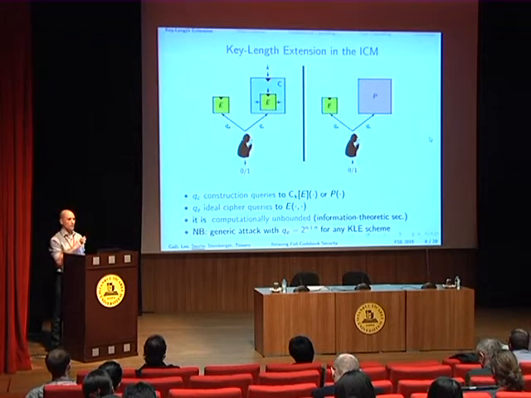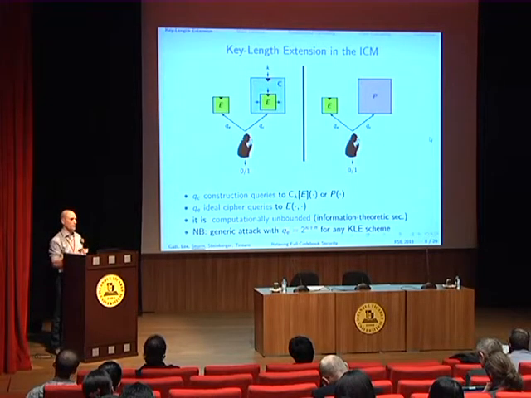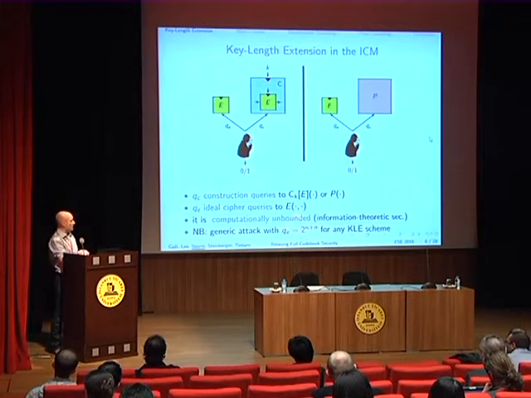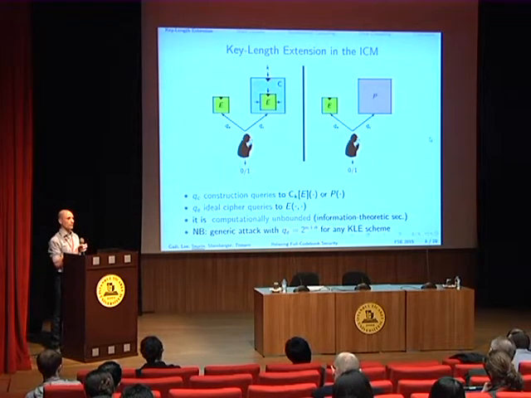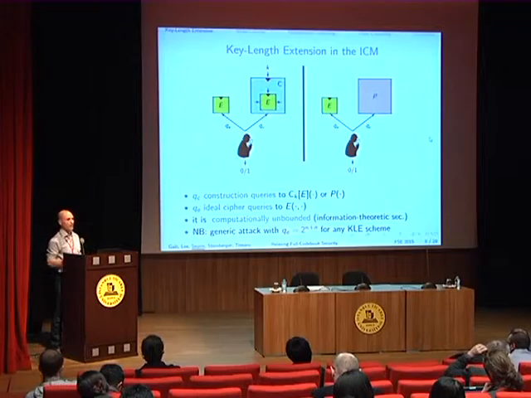And once you have all these queries, you can search the key of the construction exhaustively. This will be for free because we are in the information theoretic setting. So in some sense, this is an artifact of the model that we are using. But this is the best we can hope to prove in this model. Okay? But if we take into account the time of the adversary, this can be higher than that.